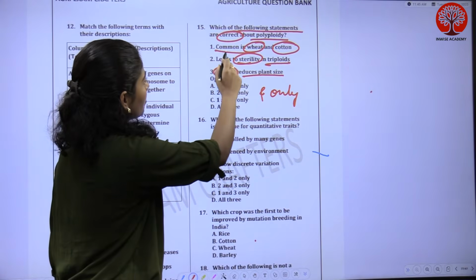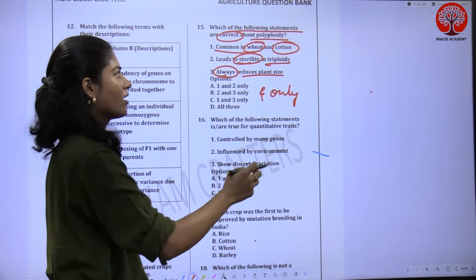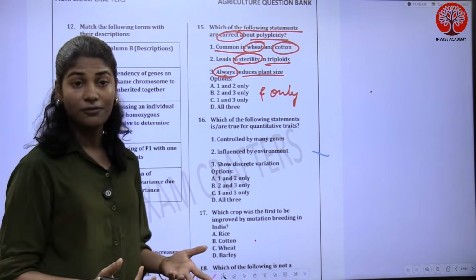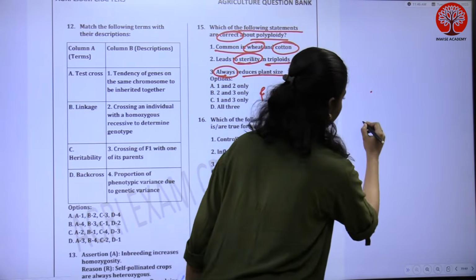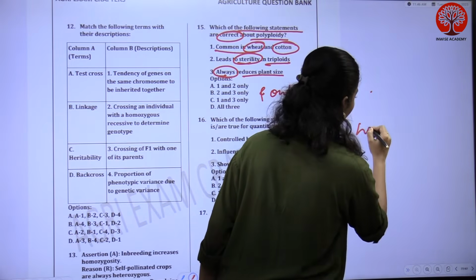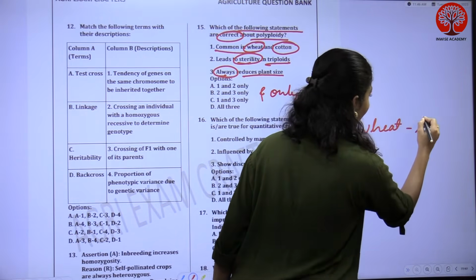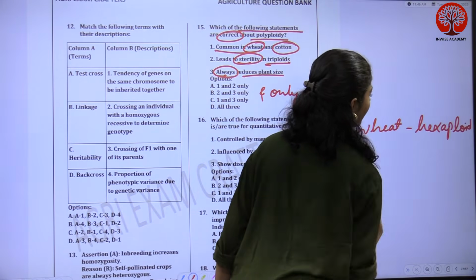So the first statement is saying common in wheat and cotton. I think we studied enough in our college times that wheat is hexaploid. Wheat is hexaploid, okay?